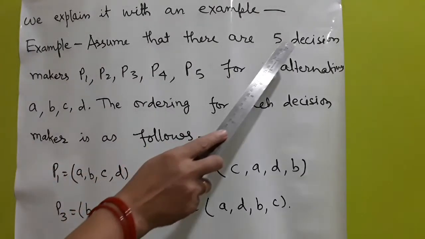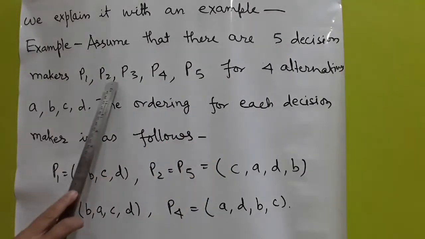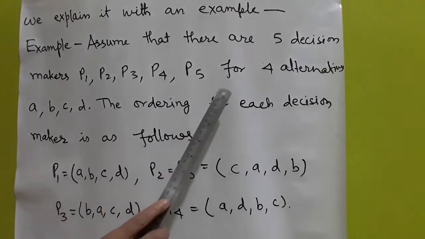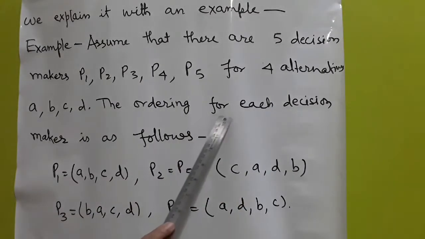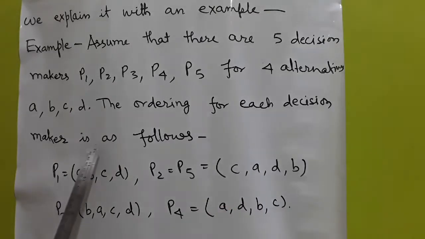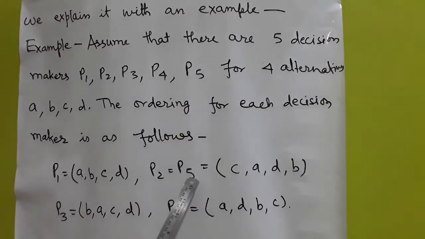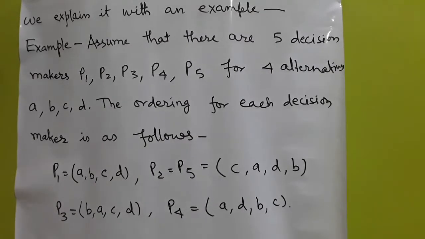Assume that there are 5 decision makers P1, P2, P3, P4, P5 for 4 alternatives A, B, C, D. The ordering for each decision maker is as follows: P1: A, B, C, D. P2 and P5 both have the same ordering: C, A, D, B. P3: B, A, C, D, and P4: A, D, B, C.